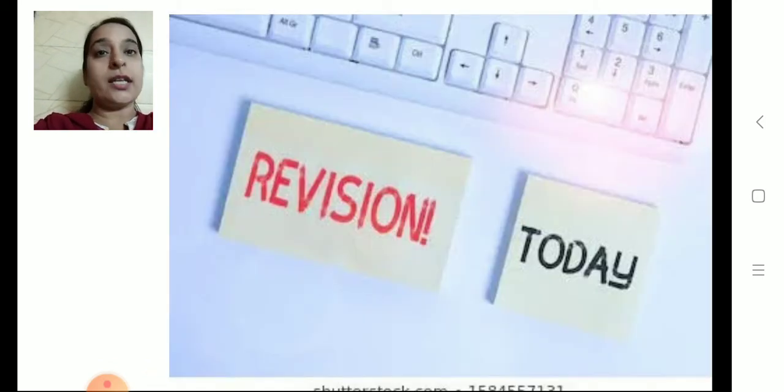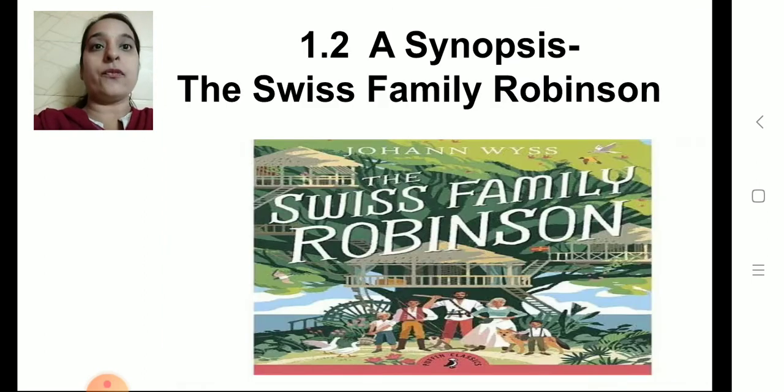Children, today we will do revision of chapter 1.2, a synopsis, The Swiss Family Robinson. Children, it is an adventure novel written by Johann David Wyss, and it has been enjoyed by people for more than 200 years. Children, there are so many movies also made on this adventure novel. So today we will revise lesson number 1.2, a synopsis, The Swiss Family Robinson.